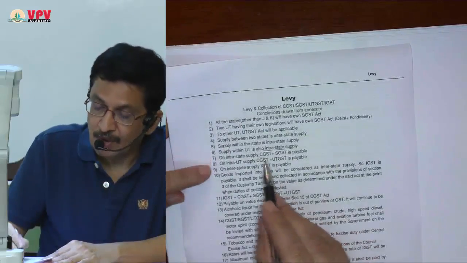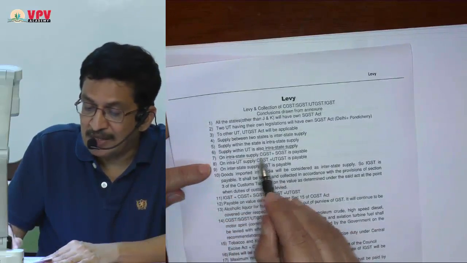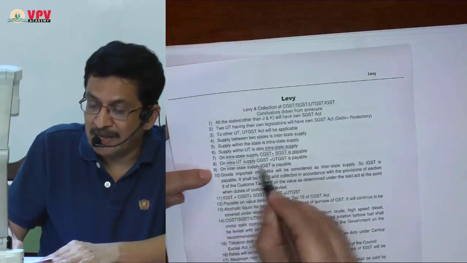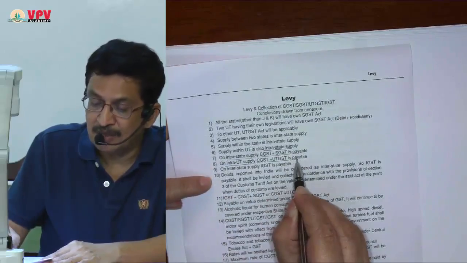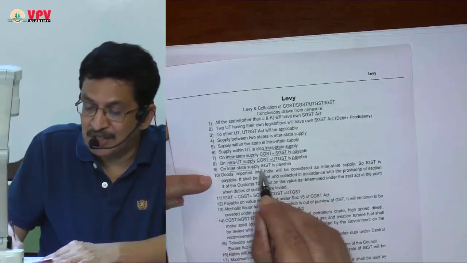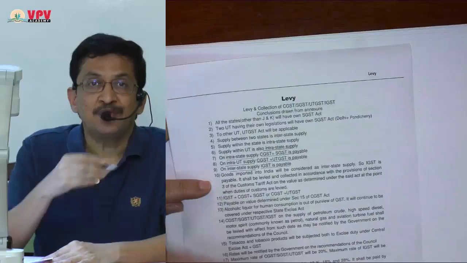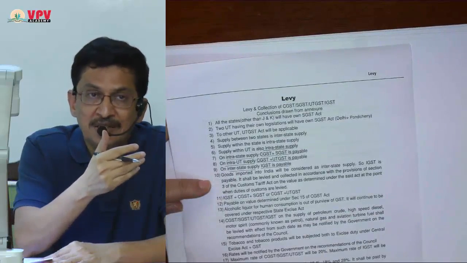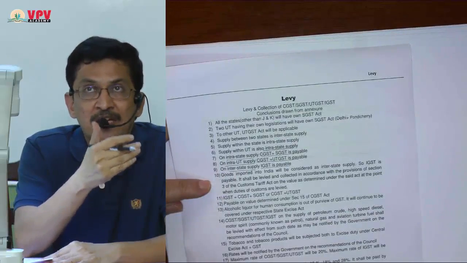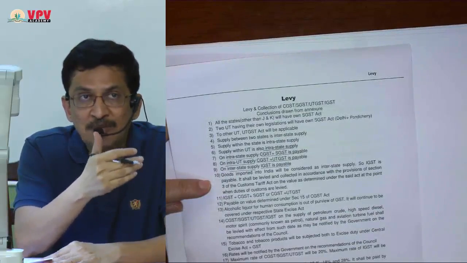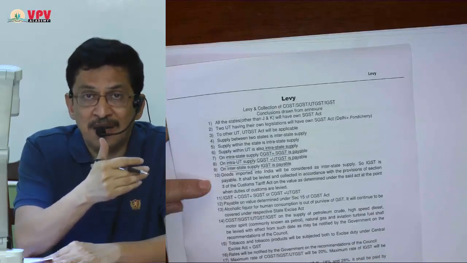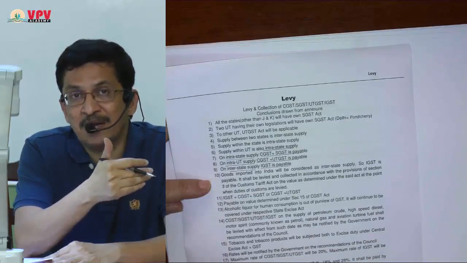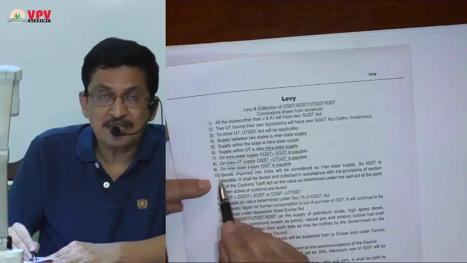On intrastate supply, CGST and SGST is payable. On intra-union territory supply, CGST and UTGST is payable. On interstate supply, IGST is payable. If goods are imported into India, then after BCD, now IGST will be payable, because import of goods will be treated as interstate supply for the purpose of GST. And remember, moment it is interstate supply, IGST is payable. So that is my point number 10.